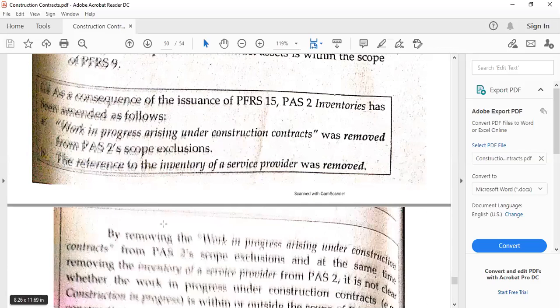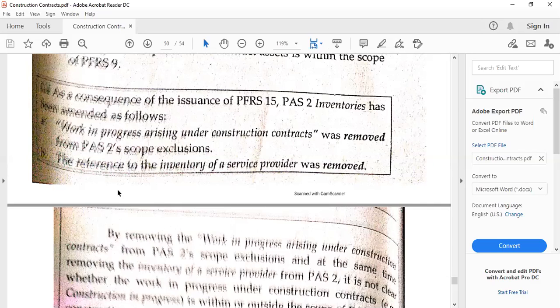All right, so as a consequence also of the issuance of PFRS 15, wherein IAS 2 inventory is mentioned for the service provider, like a construction contractor or construction company or business, there is the so-called work in progress for the service that is yet to be completed, that is ongoing toward completion.